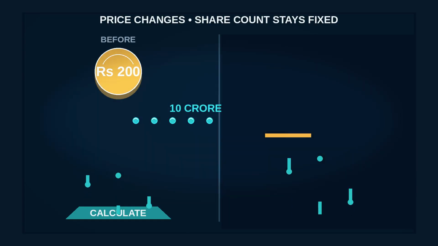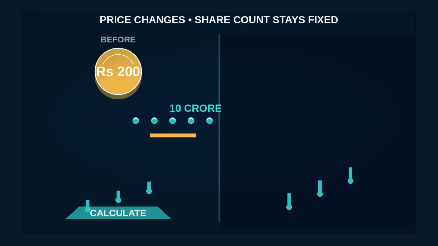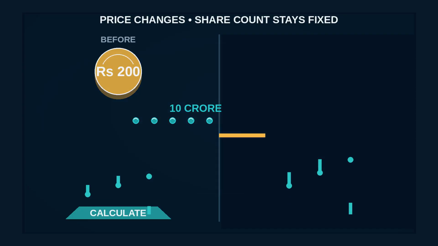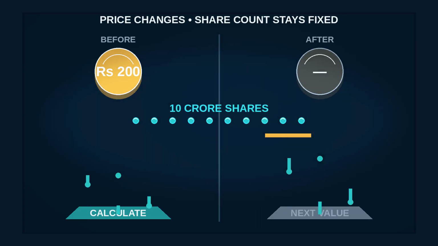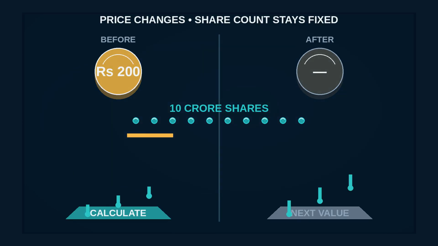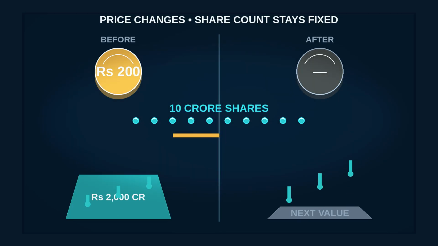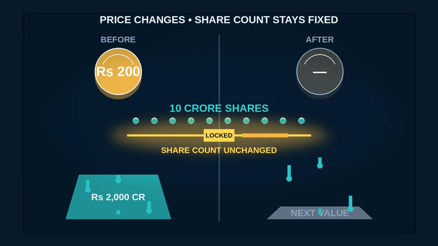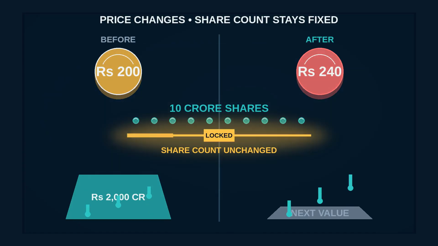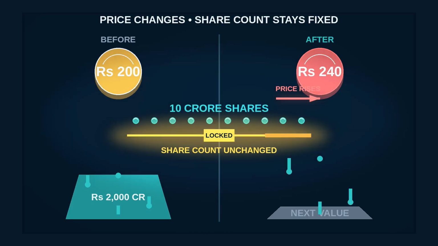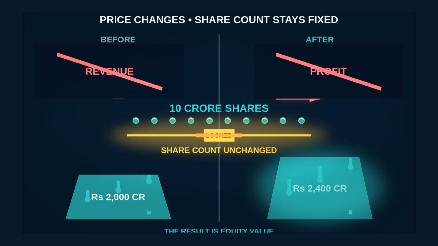Let's calculate one together. A company has 10 crore shares outstanding, and one share currently trades at 200 rupees. Multiply 200 rupees by 10 crore shares, so market cap is 2,000 crore rupees. Now keep the share count fixed at 10 crore and let the price rise to 240 rupees. The new market cap is 2,400 crore rupees. The market value changed because the price changed. Revenue, profit, and cash were never inputs to this calculation.